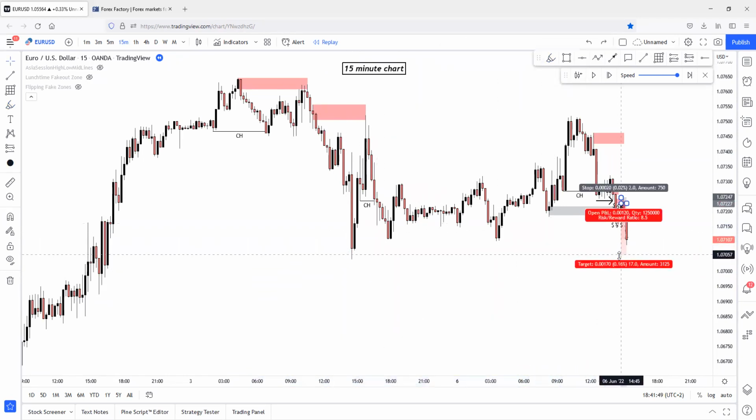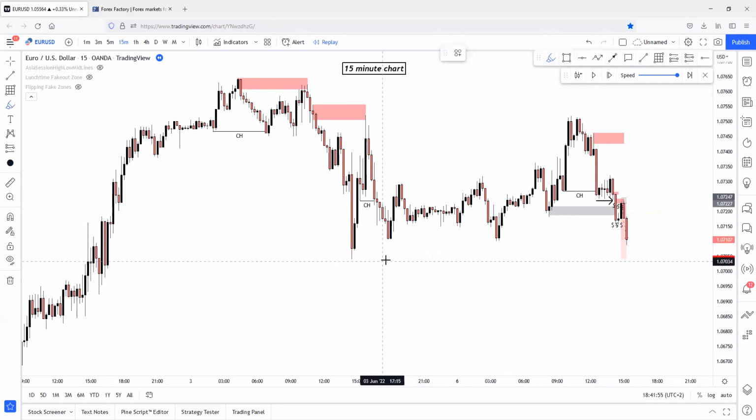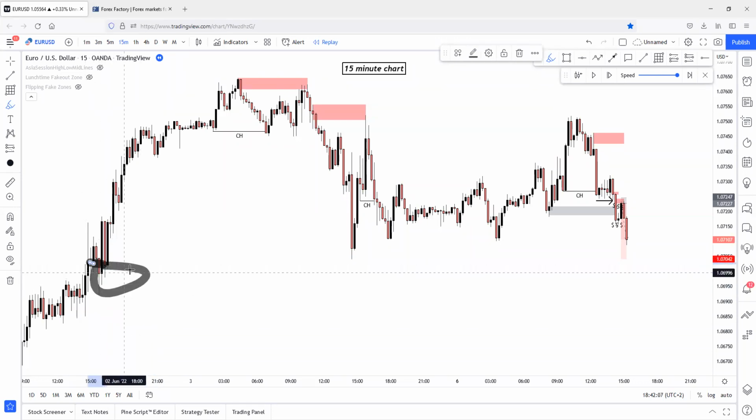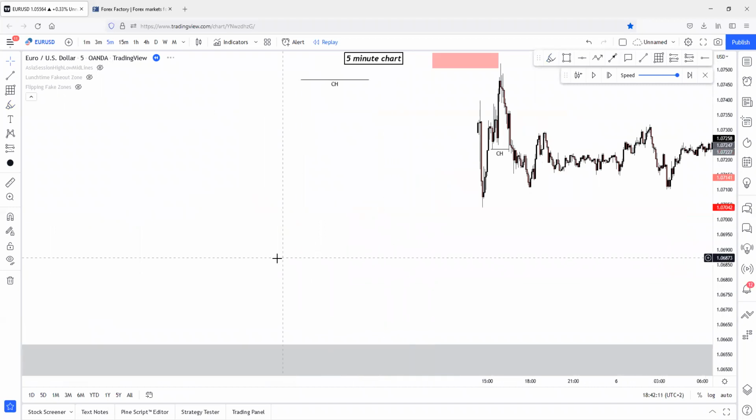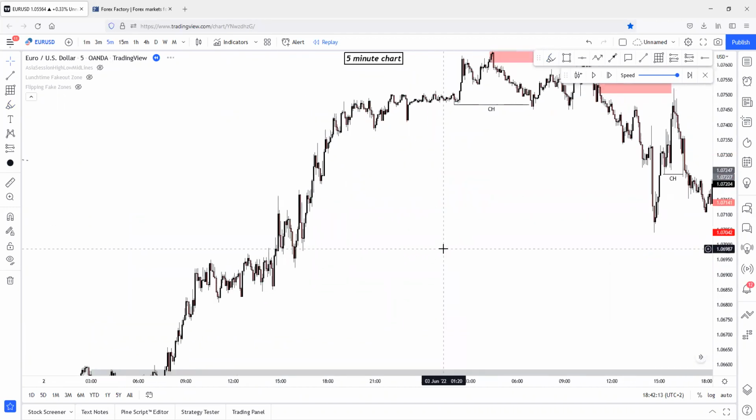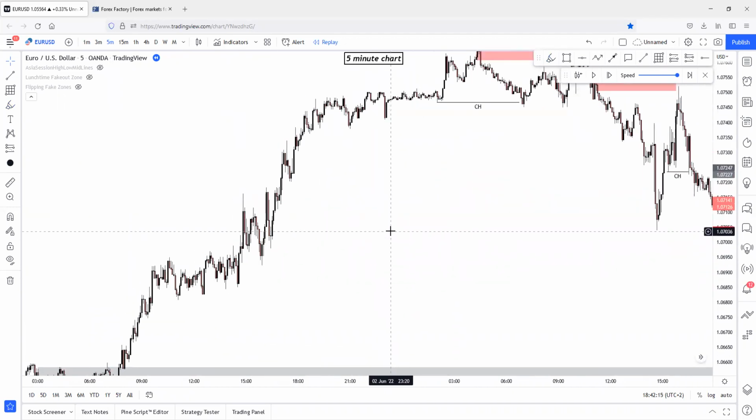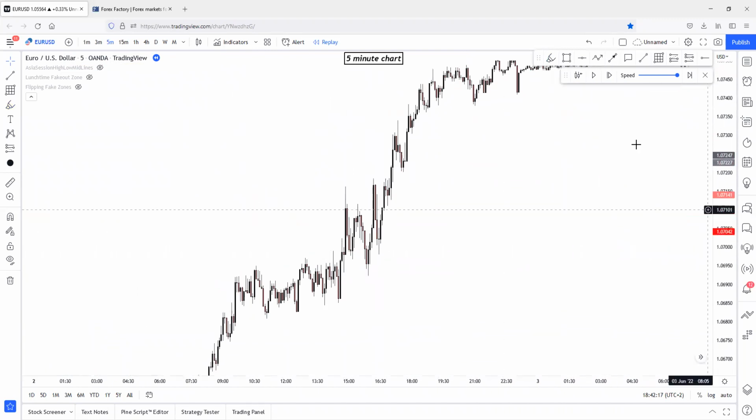So I will target this low point. This will be a perfect target for me because, as I said, this is the last piece of liquidity. I'm mainly targeting liquidity combined with 5-minute zones. But below this liquidity, there can be identified a good 5-minute zone. So this isn't a 5-minute zone for me. Let me just switch to the 5-minute chart to see if there will be a 5-minute zone. Yeah, that's what I was trying to say.